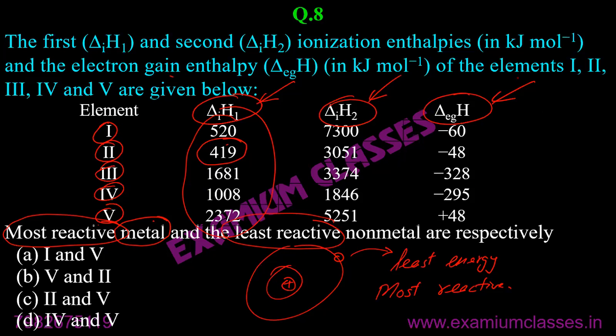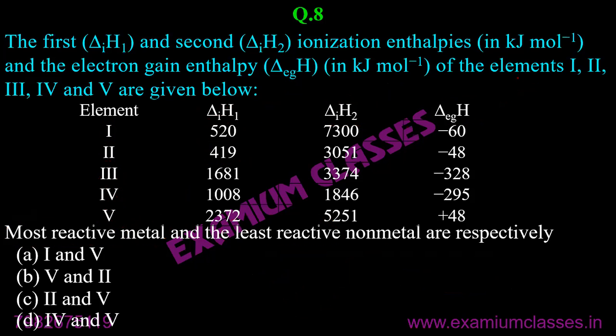So the least reactive non-metal, if we see here, its ionization enthalpy will be very high because it will not be willing to lose electron. Rather, it will be willing to gain electron to attain noble gas configuration. Clear? So the concept we are talking about here is how much energy it will require to lose the electron.